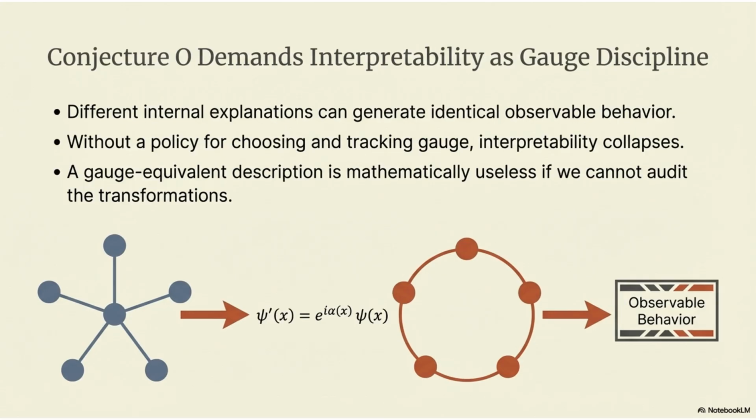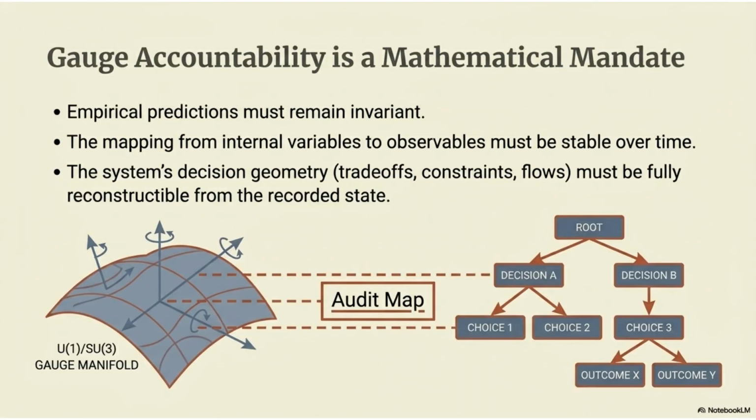Conjecture O demands interpretability as gauge discipline. Different internal explanations can generate identical observable behavior. Without a policy for tracking gauge, interpretability collapses, making a gauge-equivalent description mathematically useless if not auditable. Gauge accountability is a mathematical mandate. Empirical predictions must remain invariant, and the mapping from internal variables to observables must be stable. The system's decision geometry must be fully reconstructible from the recorded state.